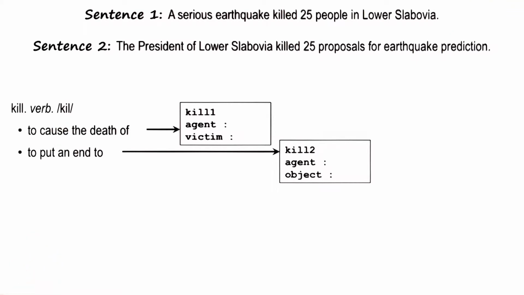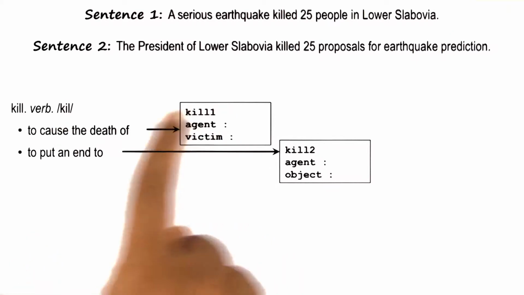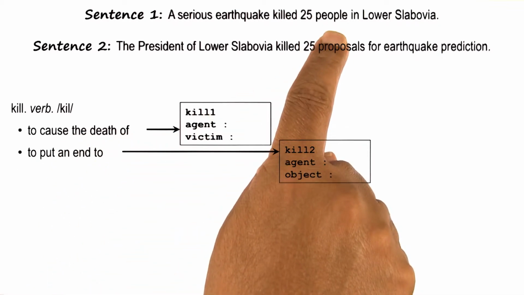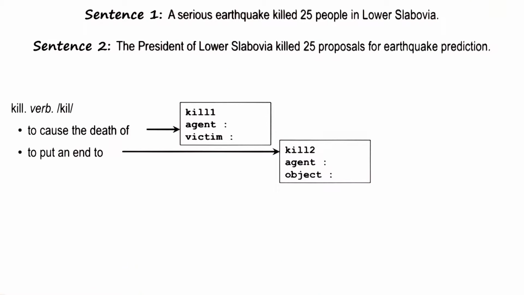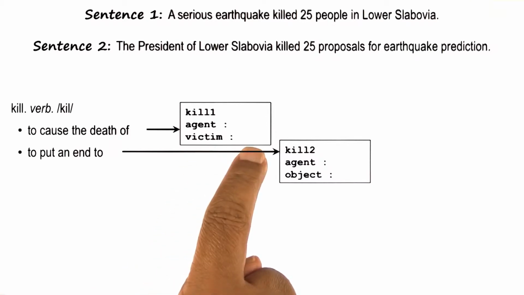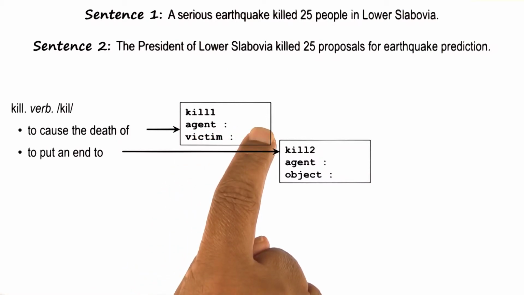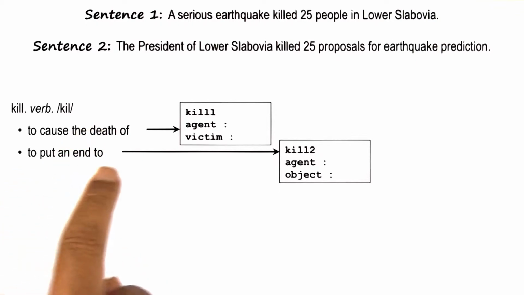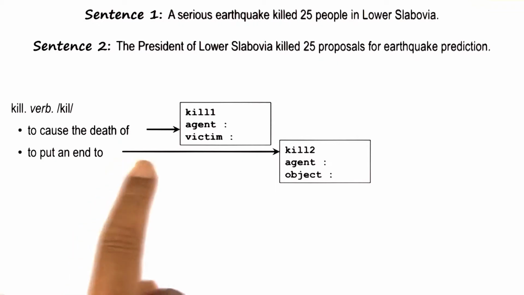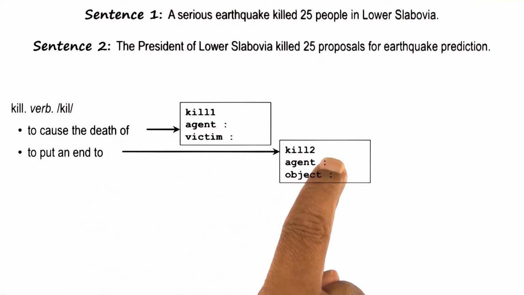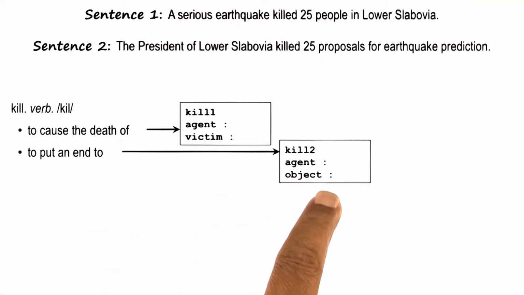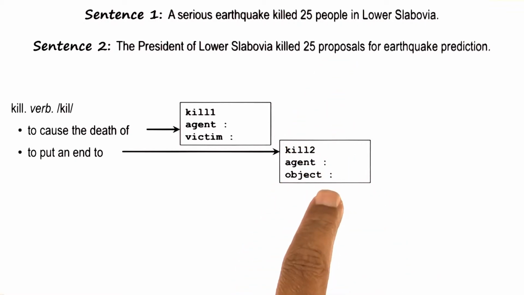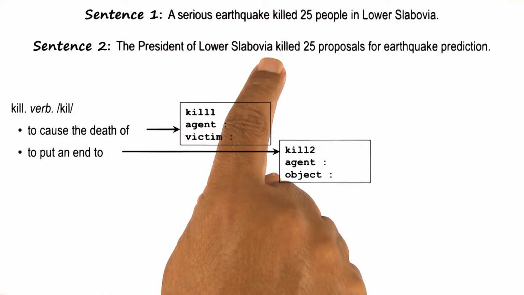Second, my background knowledge tells me that when kill has the meaning of to cause the death of someone, then there typically is a victim as well as an agent. In this particular case, the victim is 25 people and the agent is a serious earthquake. My background knowledge also tells me that when the meaning of kill is to put an end to something, then typically there is both an agent that puts an end to something and an object that gets put an end to. In this particular case, 25 proposals is the object and the agent is President of Lower Slobovia.